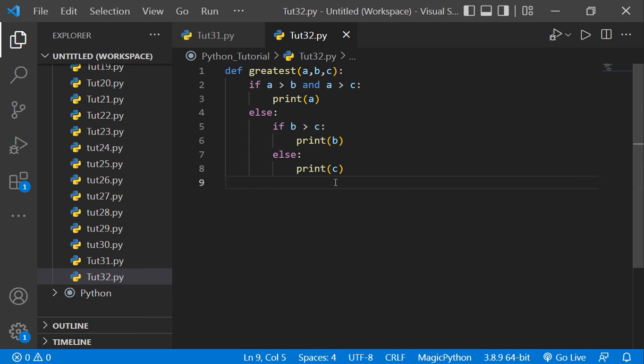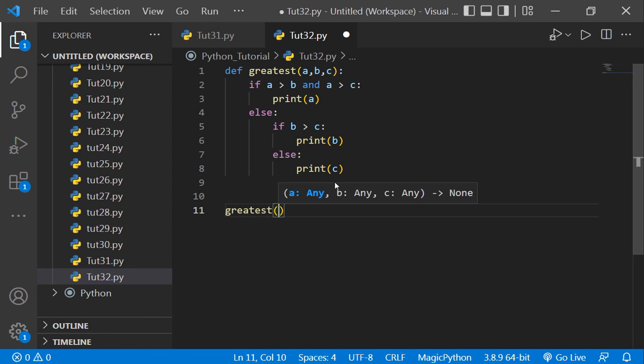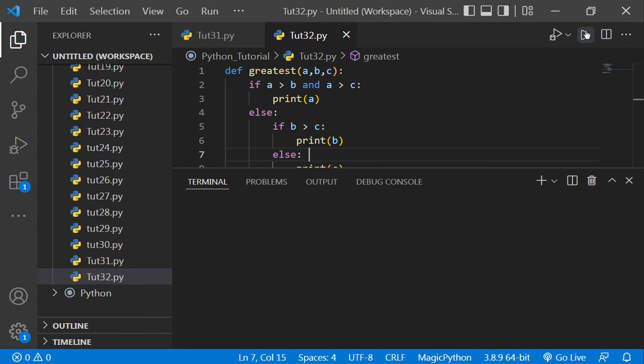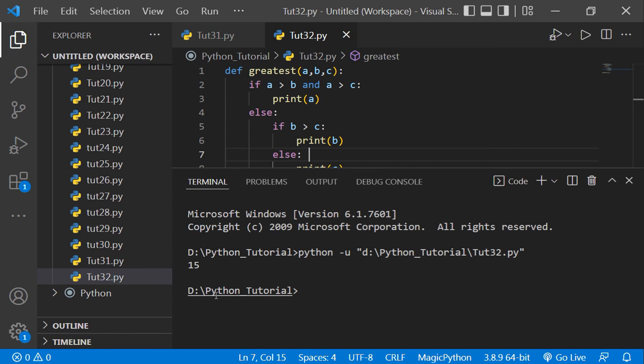Okay, now here we will call our function greatest. Okay, here we will give three arguments. So if I give a to be 10, b to be 3, and c to be, let's say, 15. Okay, and now let's run our program. See, 15 is the greatest.